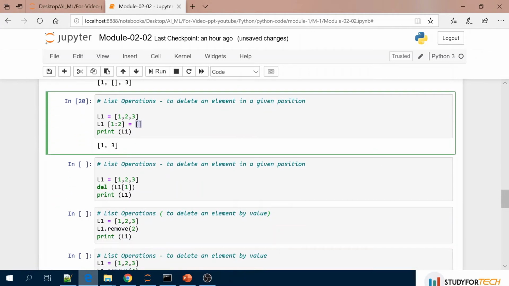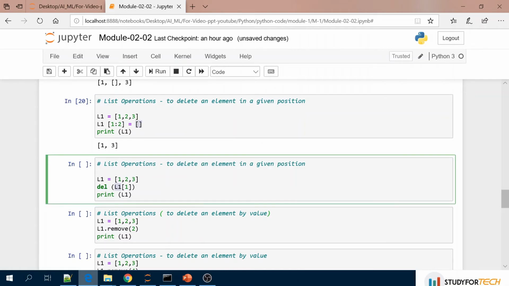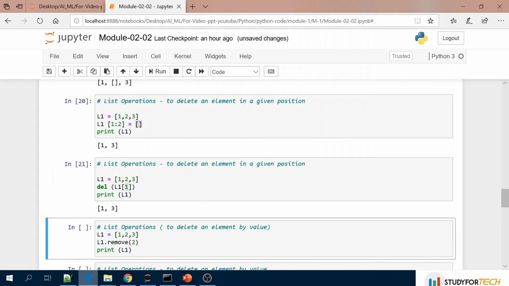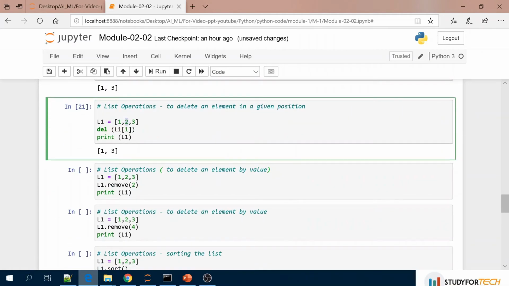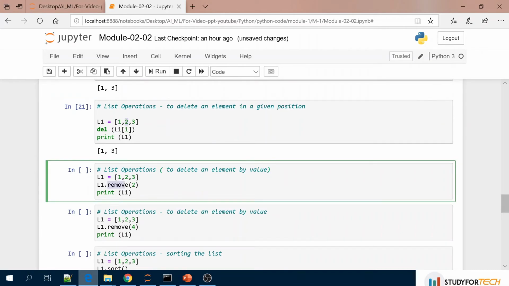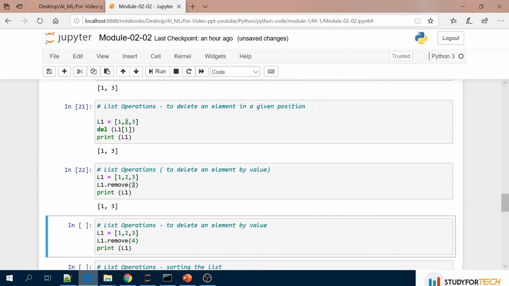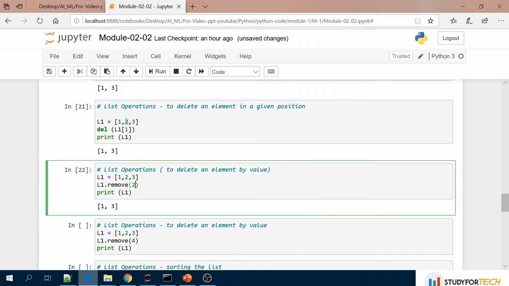Then to delete an element at a given position, if you want to delete the first position from this list, you see what is happening. 2 has been deleted because the index value for 2 is 1. Then to delete an element by value, you can just remove 2, so it will remove 2 here. If you want to remove, let's suppose, 3, just give 3 here, and then 3 will be removed.